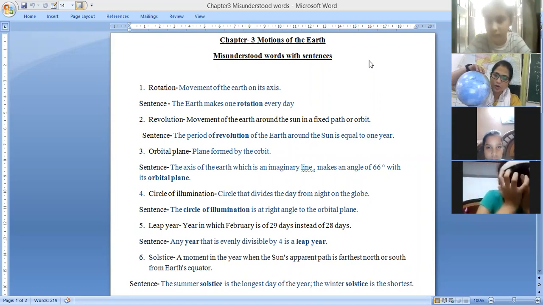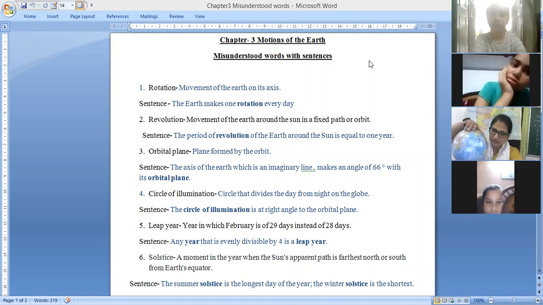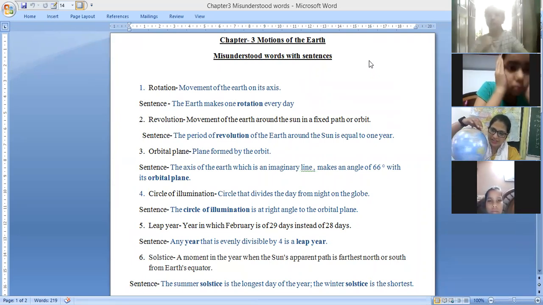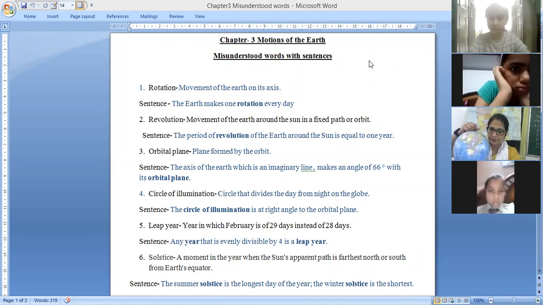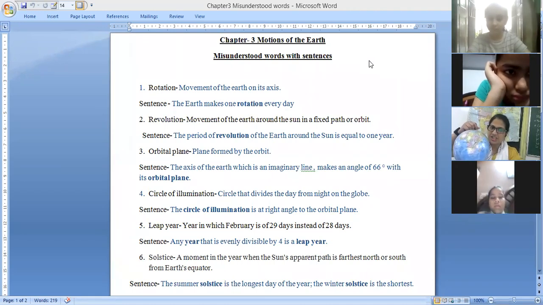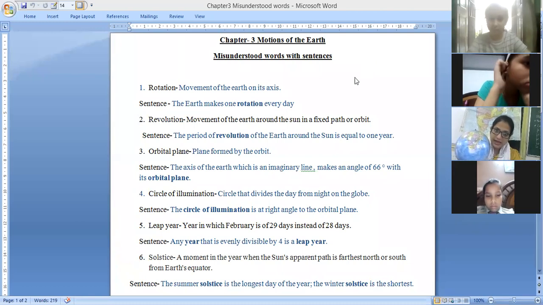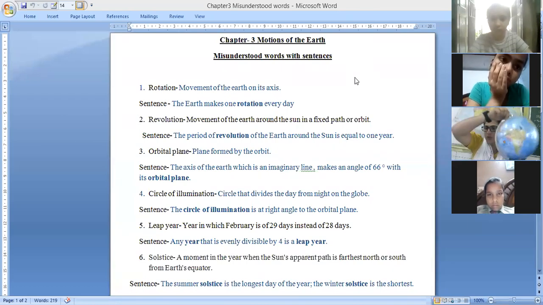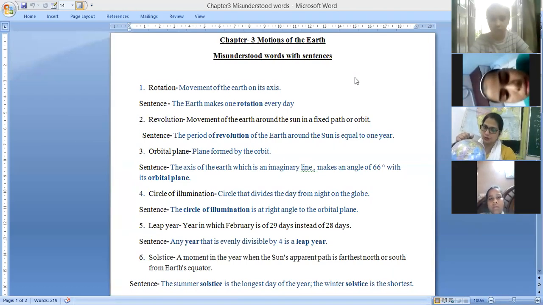Like a globe rotates on its axis from west to east, in the same way the earth rotates on its axis. Okay, this is rotation. And the earth takes a round around the sun. It's called revolution.